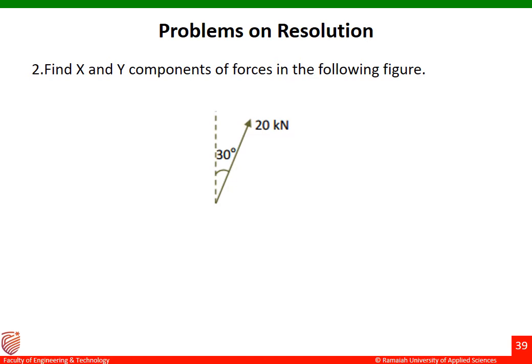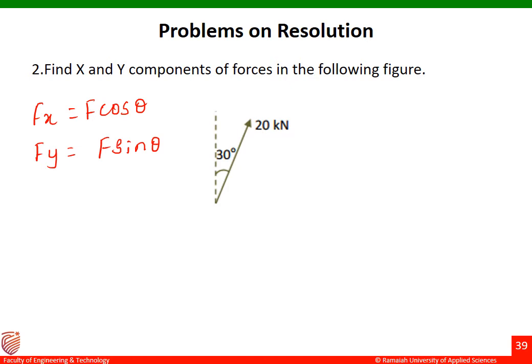Now, the same problem can be done with the other method. Earlier we were finding Fx and Fy with the formulas F cos theta and Fy equal to F sin theta. As you can see here, this theta, that is 30 degrees, is making an angle with respect to the vertical axis.